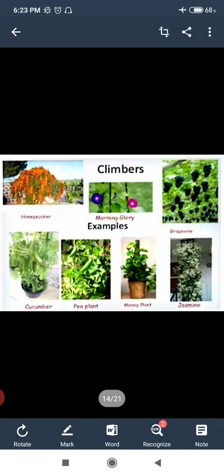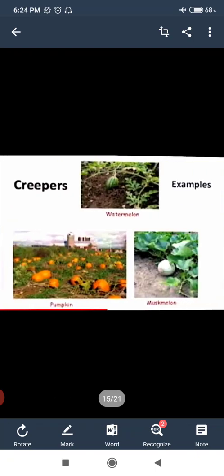Finally, the last type of plant is the creeper. Creepers again have weak stems. They mostly grow along the ground. They have very thin branches, but they bear very big fruit. Examples of creepers: watermelon, a big fruit. All of you must have eaten watermelon. Many of you must have a favorite fruit also. Then a pumpkin plant, and after this a muskmelon is also a creeper. Now we have learned about 5 types of plants, that is trees, herbs, shrubs, climbers and creepers.